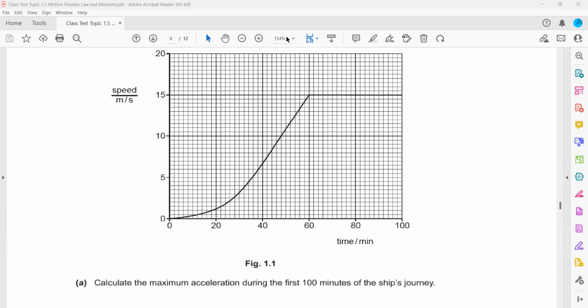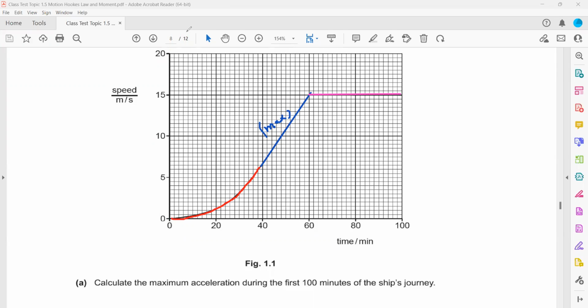Maximum acceleration, because the acceleration is changing. Here, acceleration is increasing. Then it has a constant acceleration. Then there is no acceleration. In which part do we have the maximum acceleration? The part where we have the maximum slope. So in this region, we have a maximum slope, or maximum acceleration.